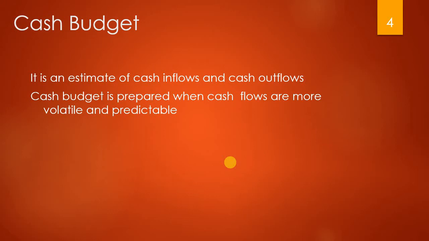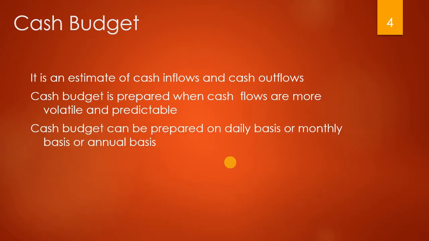Why a cash budget is required for the organization is because we do not know how the market will be in the coming days. Every market is volatile, so the company has to prepare a cash budget so that they can manage the inflows and outflows properly, and if there is any risk, they can manage that risk with proper precaution. A cash budget can be prepared on a daily basis, or weekly, fortnightly for 15 days, monthly, quarterly, or on an annual basis also.